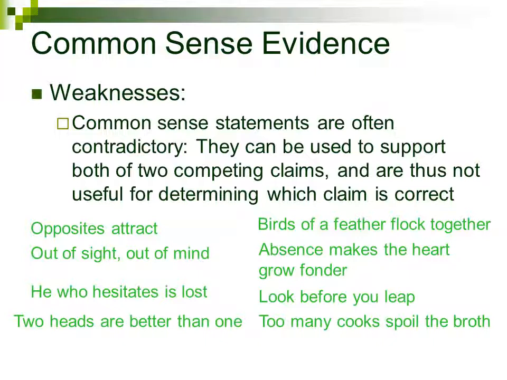That is, even when we're comparing 2 completely opposite claims, we can often find common sense evidence to support each one. For example, if we wonder whether people with similar or opposite personalities are more likely to be attracted to each other, there are common sense beliefs to support both claims. And thus, common sense is just not very useful as evidence when evaluating a claim if it can be used to support pretty much anything.